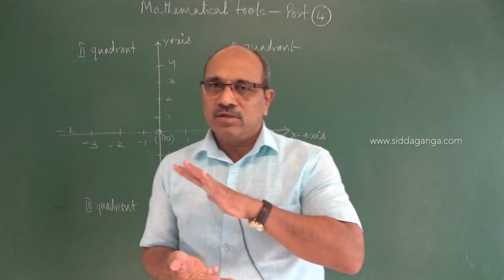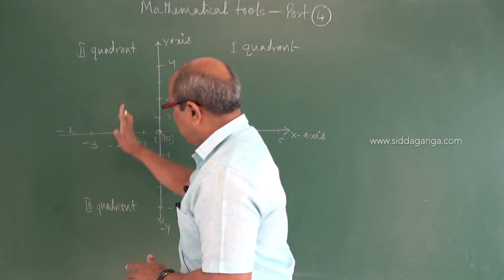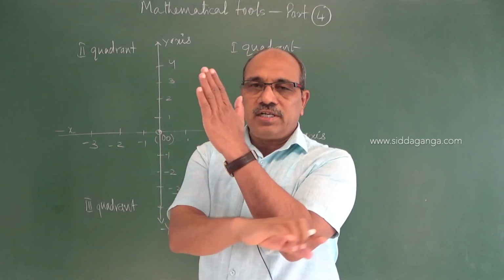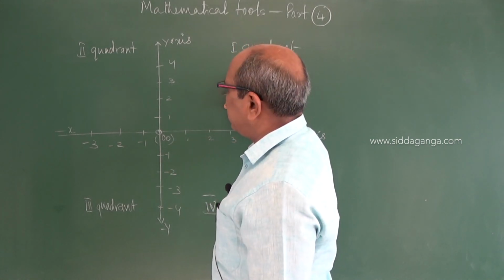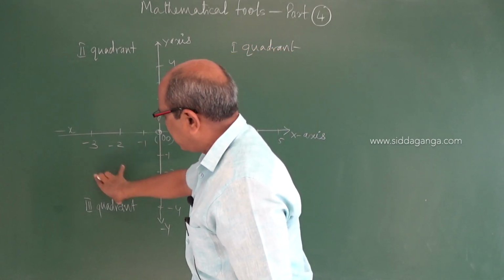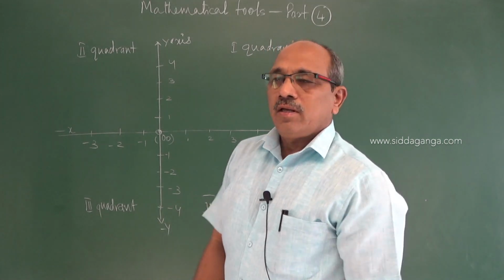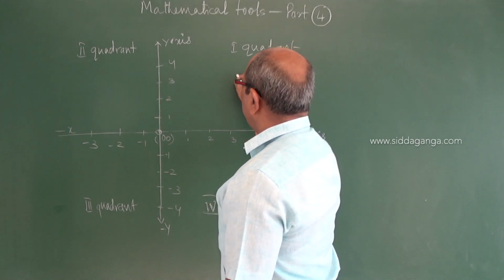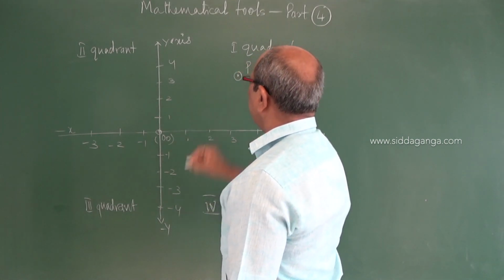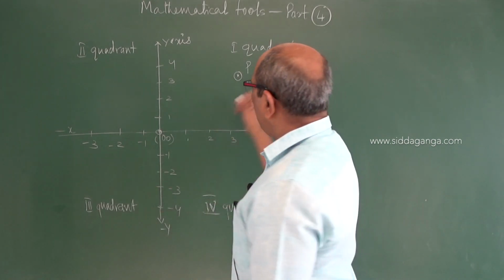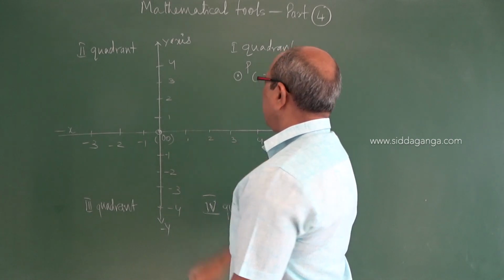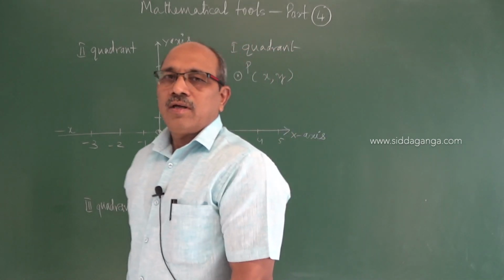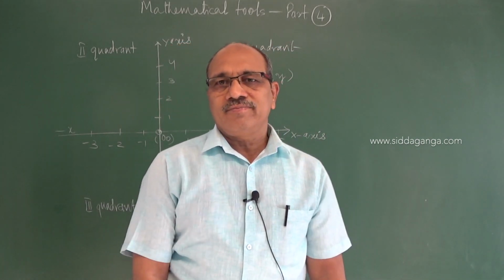I told you when two axes, horizontal and vertical, are combined, they create a plane. In this plane the movement of a particle can be assessed in any part. Let us think I want to locate the point P, which has coordinates x comma y. How to get the x value?